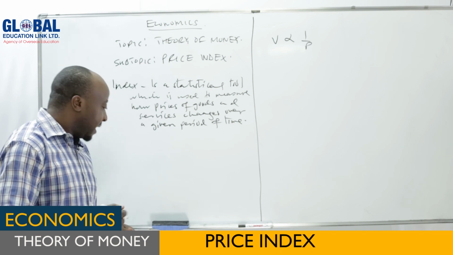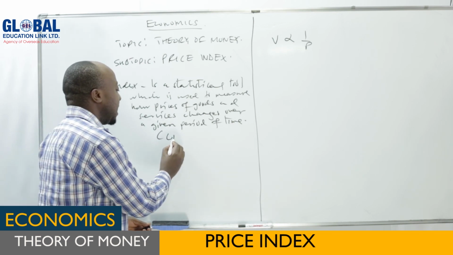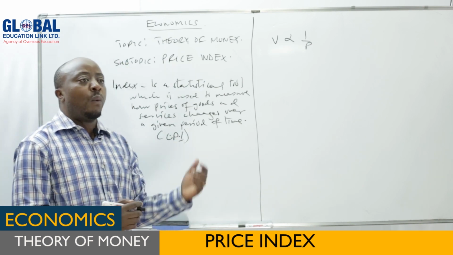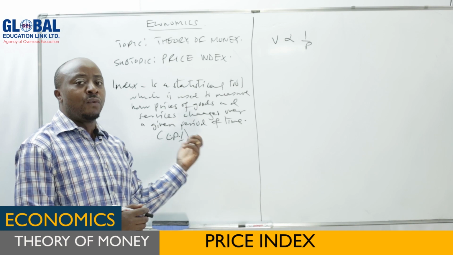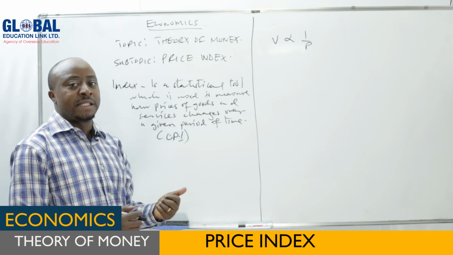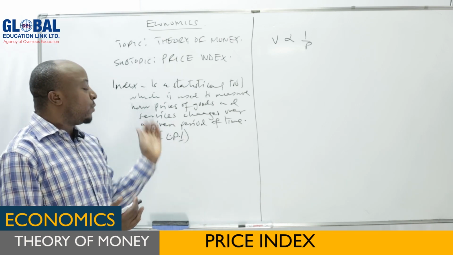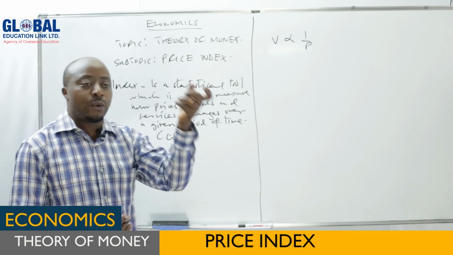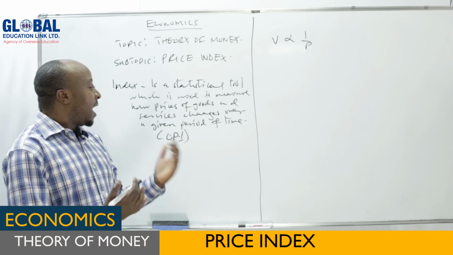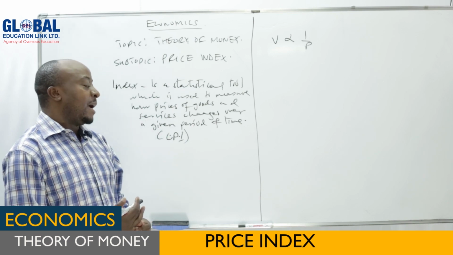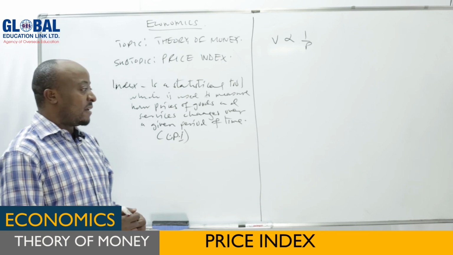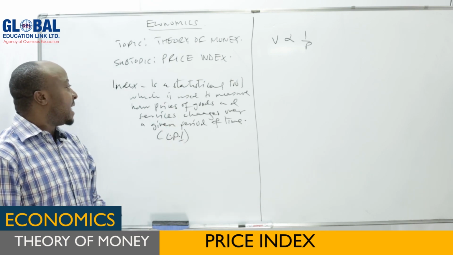And most of the time it is referred to as the consumer price index, CPI, because most of the time we measure the rate of change in goods and services by considering the final goods. That means final goods and services. So we can check the change in those goods and services only for those final goods and services. That's why it is called the consumer price index. It means we want to check how those prices affect consumers, especially consumer goods and services. Now, this is the instrument, that is the price index.